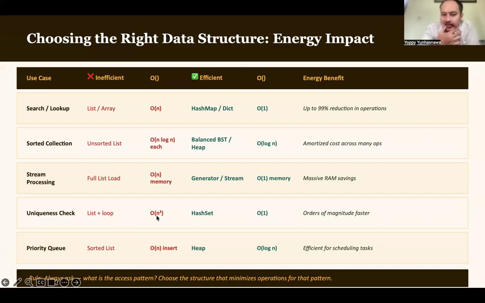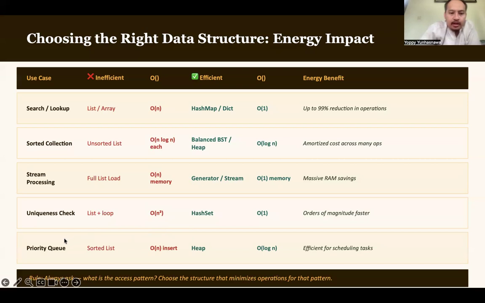This is very inefficient. Instead you can choose a set, because you will need only O(1) complexity. Whatever the amount of data we have, we just need 1 unit of time.